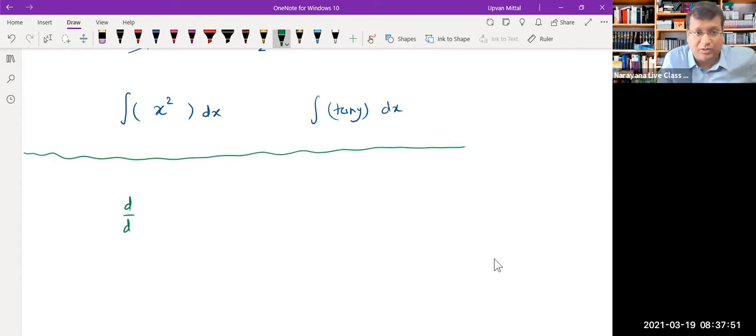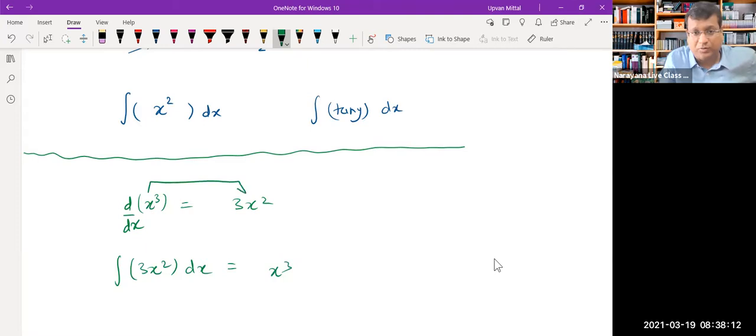For example, you know that the derivative of x cube is 3x square. So from our idea, the reverse process is integration, so the integral of 3x square dx should be equal to x cube. Differentiation of x cube gives you 3x square, so that's the forward process, and the reverse process is that if you integrate the answer, it should give you the question back.